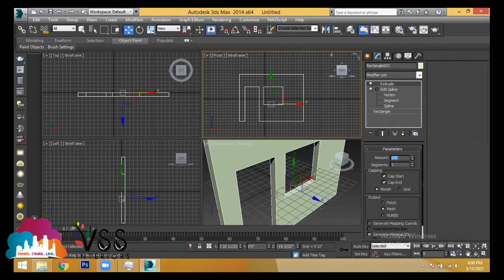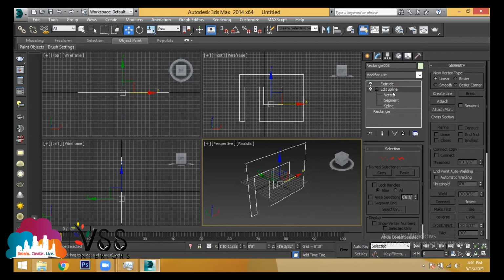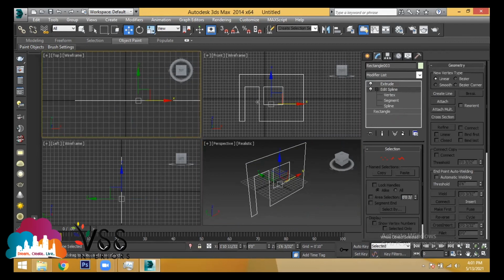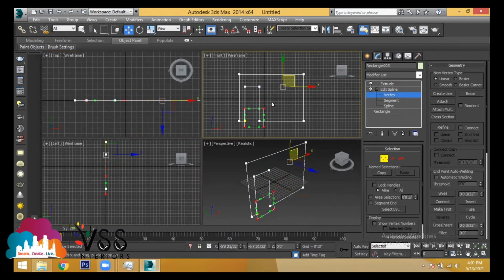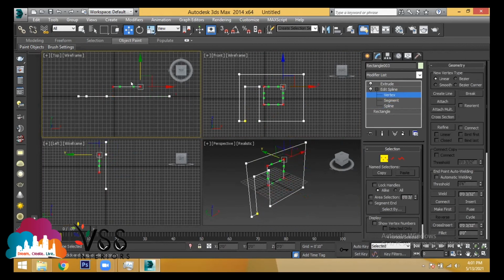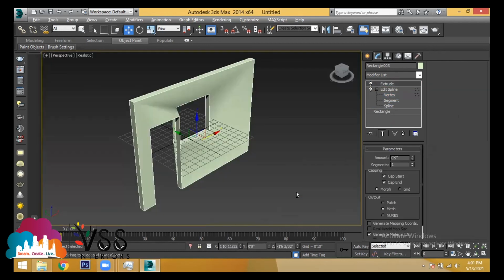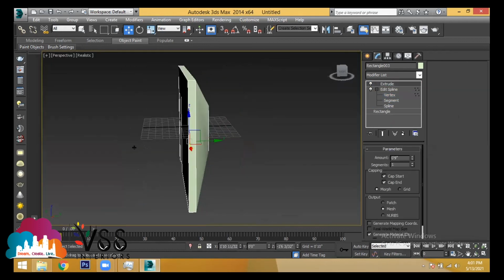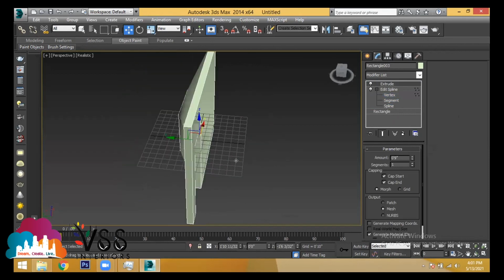This is how you provide a proper wall thickness, because when you go to the sketches, even the door and the window, everything is in one single plane. If in case I select this window and from the top view move it outside the actual wall, then if you see how the extrude looks, understand how the shape is going.